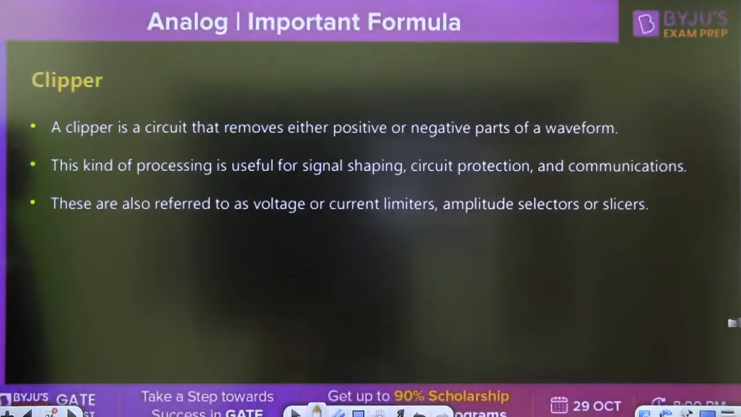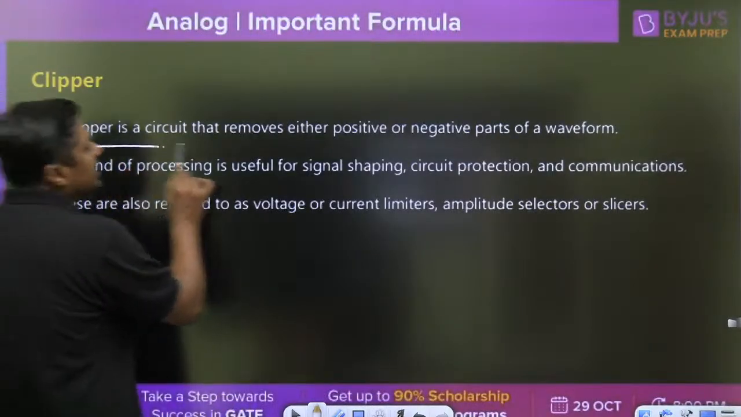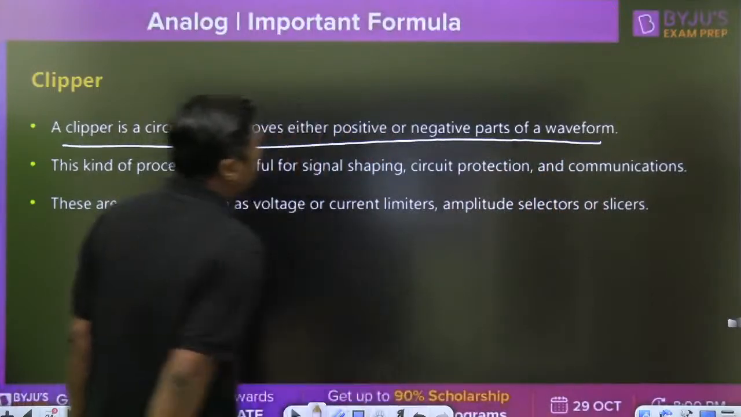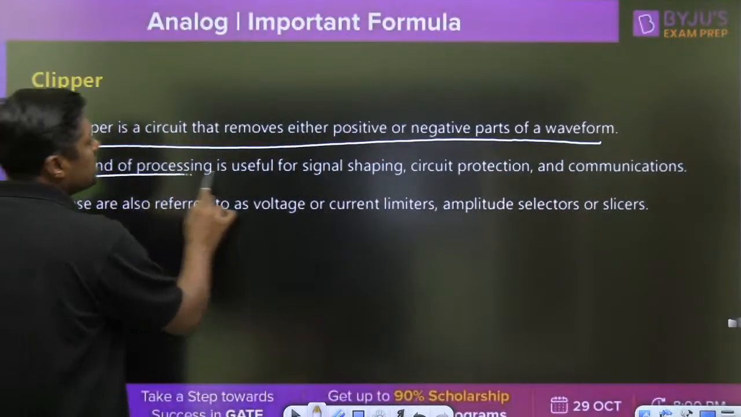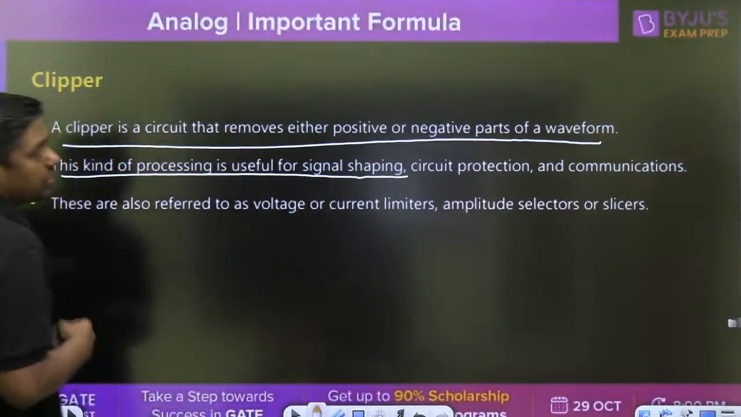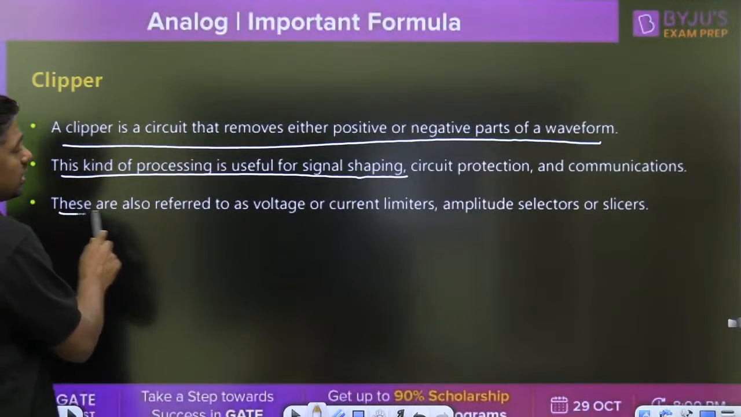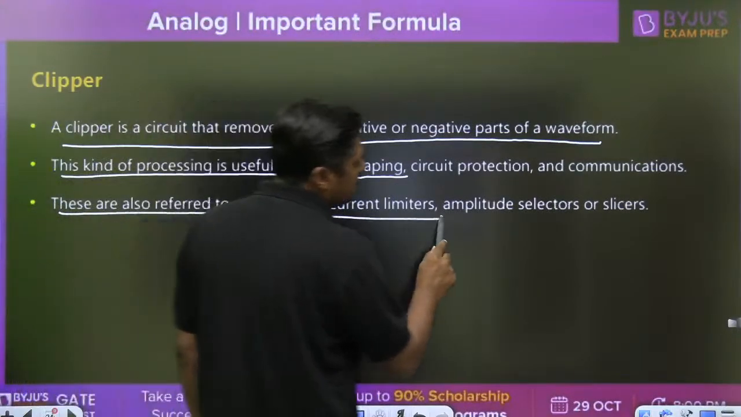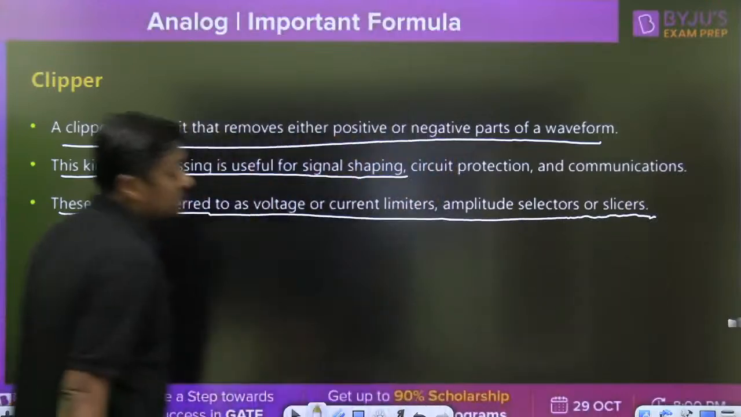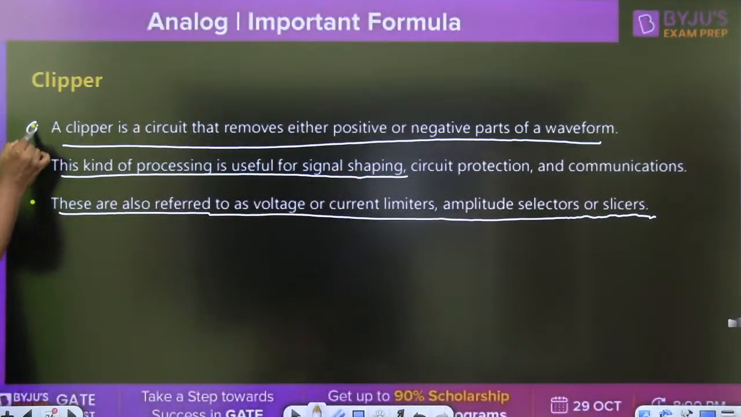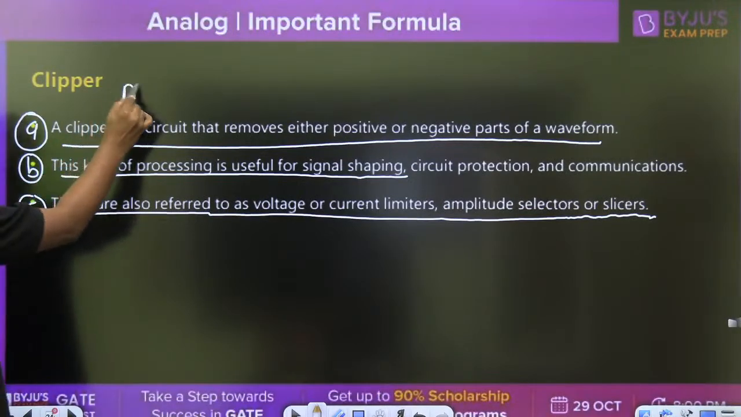Now, a clipper is a circuit that removes either the positive or negative parts of the waveform. This kind of processing is used for signal shaping, protection and communication, and these are also referred to as voltage or current limiters, amplitude selector or slicer. That may become an MSQ: A, B, C. Which options are correct?